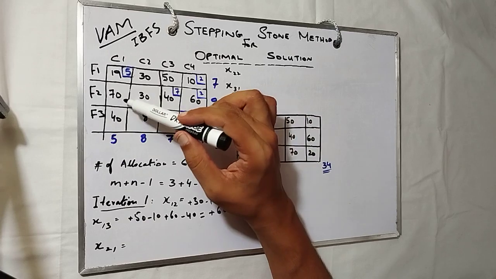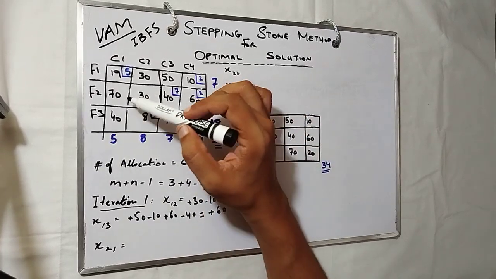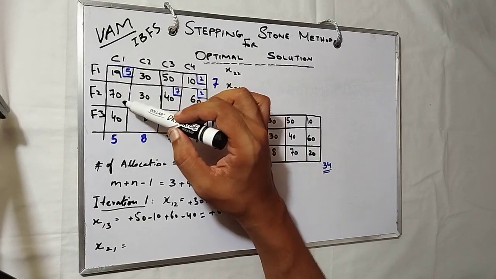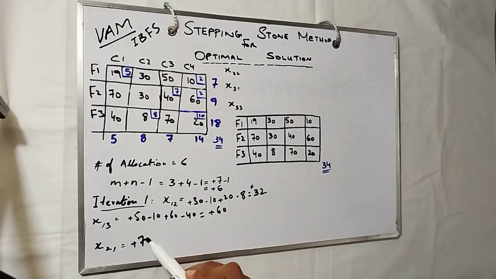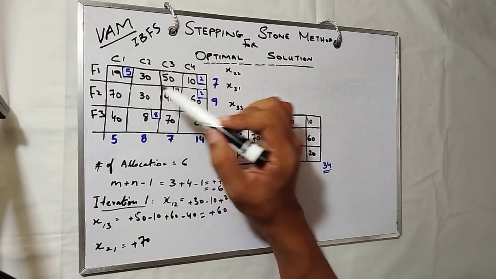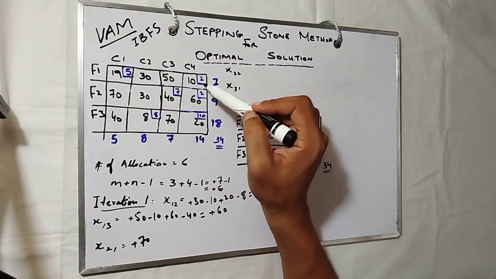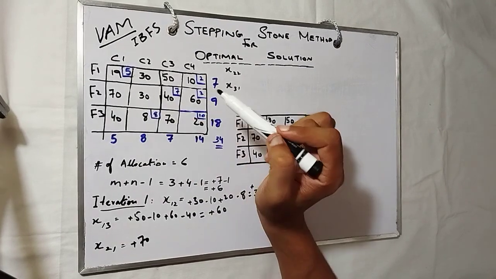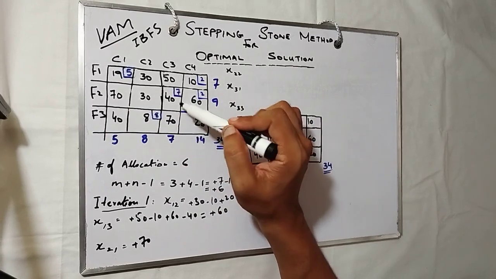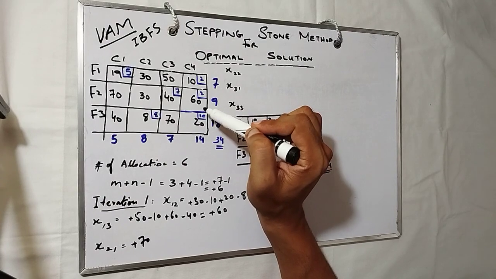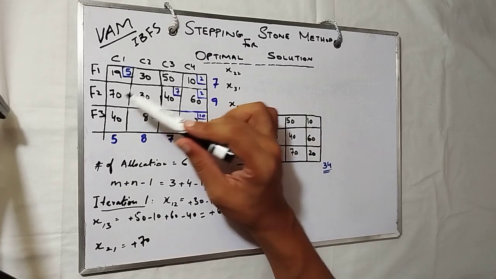Let's move ahead to another unallocated cell. You see this cell is x21, second row, first column, 70. Start from there to make a loop. Plus 70. From where can we get the loop? 19, 10, 60, 70. This is the shortest loop we have. We have to ignore 40 because it is the axis in between.